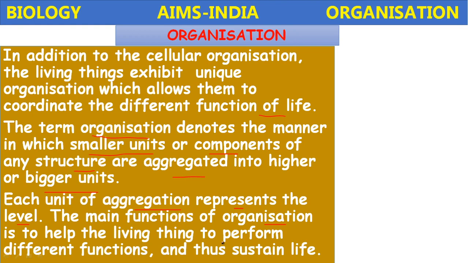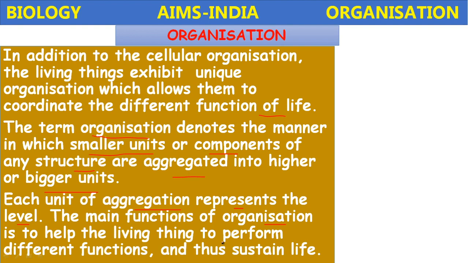So each unit of aggregation represents a level, the first level of organization. That is the cellular level, molecular level, tissue level. Like that, the higher levels of organization perform higher tasks. These different functions together help to sustain life.